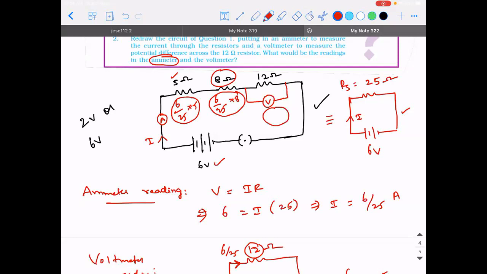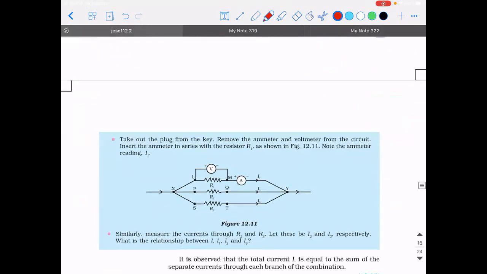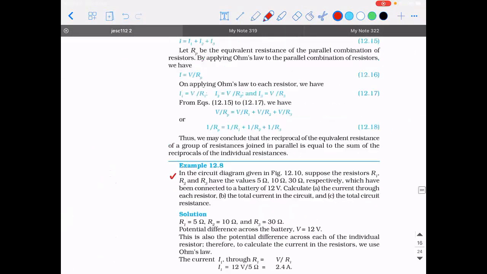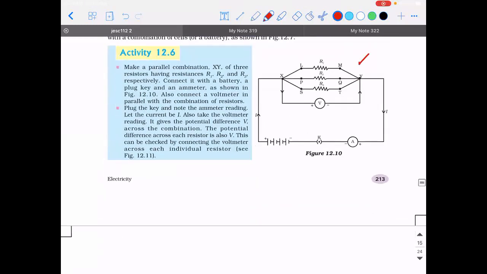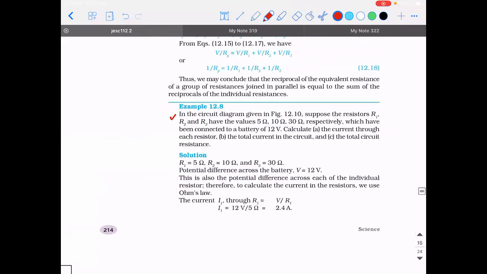Yes, sir. So this is all about series connection. Now we'll do one problem based on parallel. With that, we can wind up the session. So in the circuit diagram given in figure 12.10, suppose the resistors R1, R2, and R3 have values of 5, 10, and 30 ohm respectively, which have been connected across a battery of 12 volt. Calculate the current through each resistor.